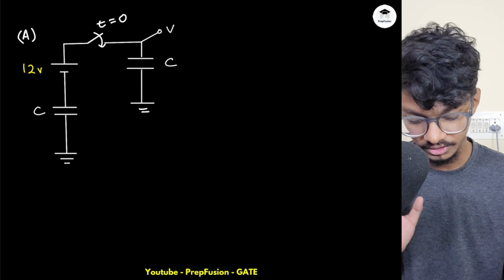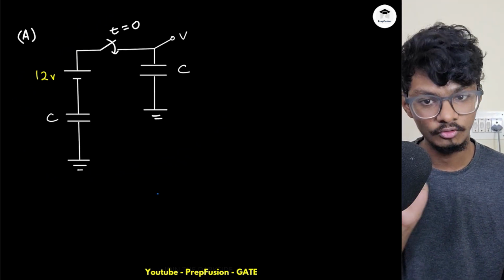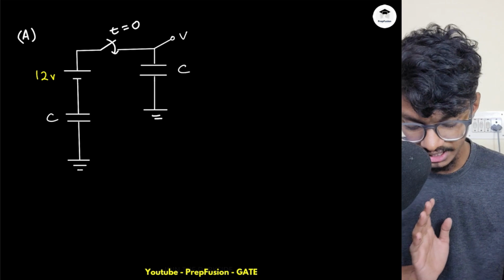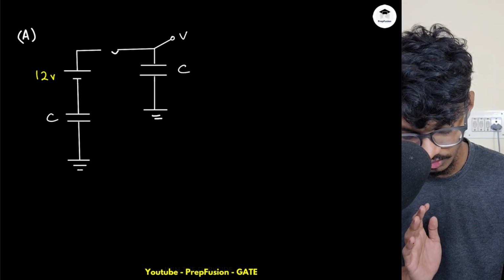Okay, so the first method is the simple voltage method. What is the voltage method? The voltage method is, as soon as I close the switch, what will happen?